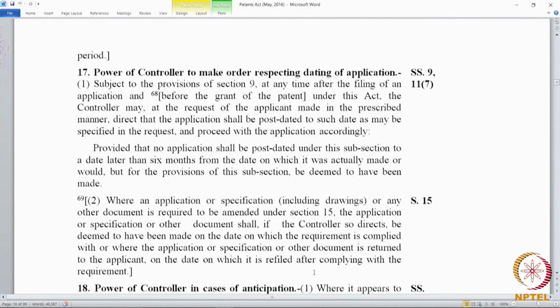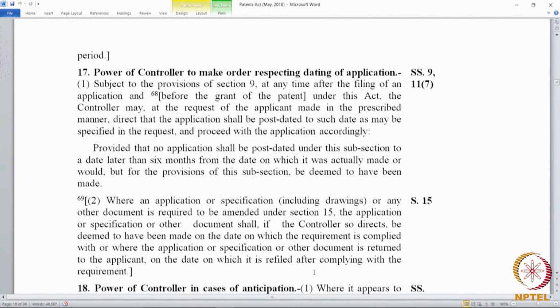Say form 1 was not complete, or in form 1 the information was deficient and it was given back to the applicant. The applicant fills those details and files it back, then the date of filing is the date on which he complied with the requirement. It will not be the date on which he initially filed. So, any compliance that happens, ideally 17.2 tells us that whatever you do in the patent office, it has to be perfect for you to get the priority. If it is not in order and if you have to make amendments, then things can get post dated.